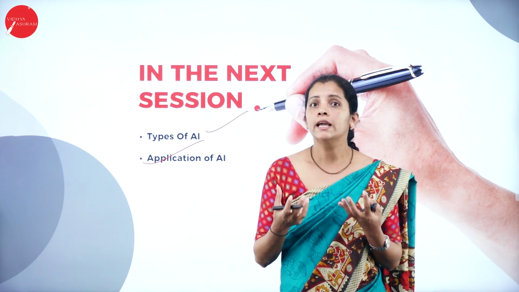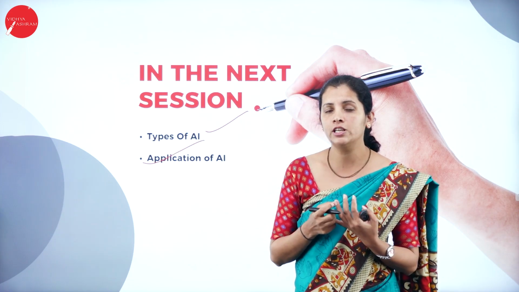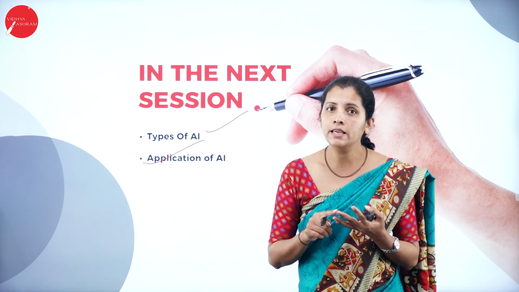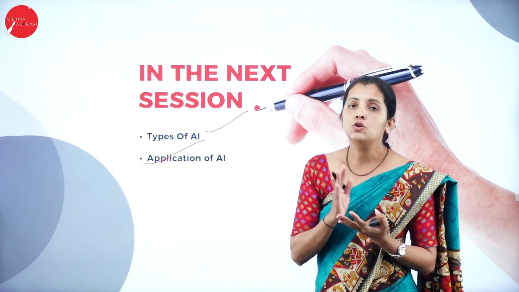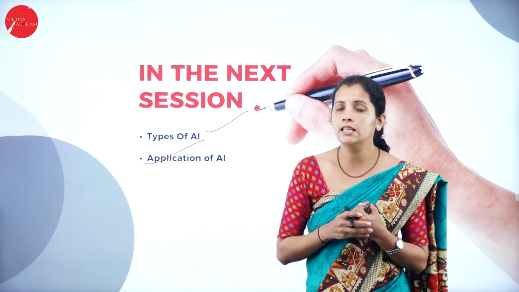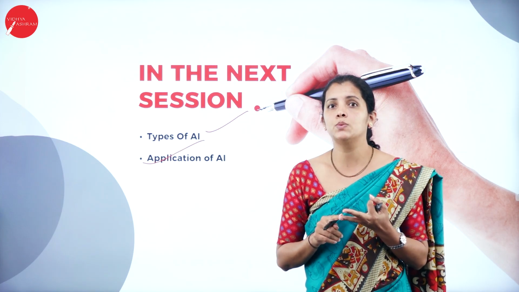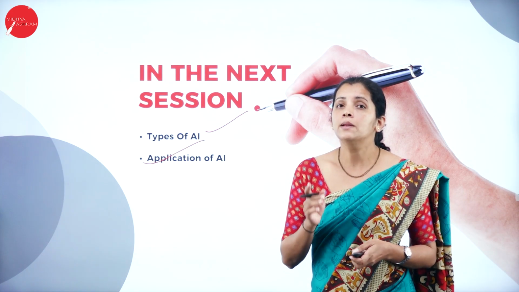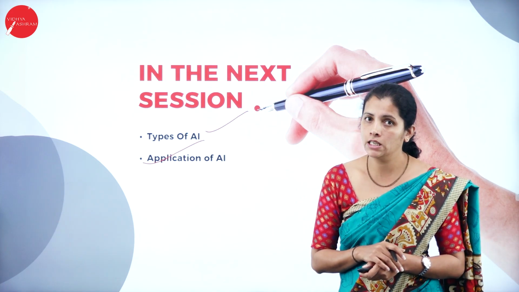So dear student, in today's session, I started with the components of artificial intelligence, that is nothing but reasoning, learning, decision making, perception, etc. And I also discussed the stages of artificial intelligence, that is artificial narrow intelligence, artificial general intelligence, as well as artificial super intelligence. I hope in today's session you got more information about artificial intelligence.